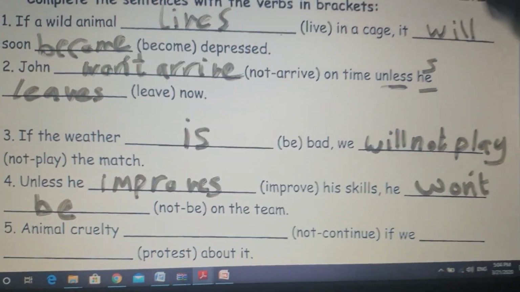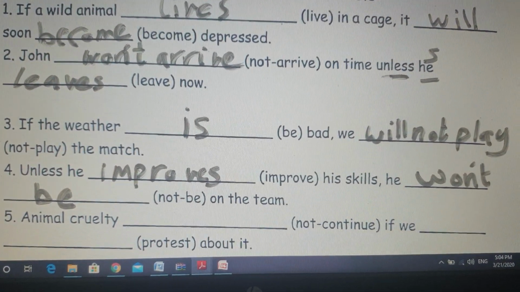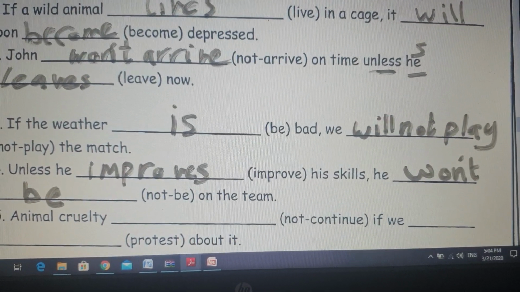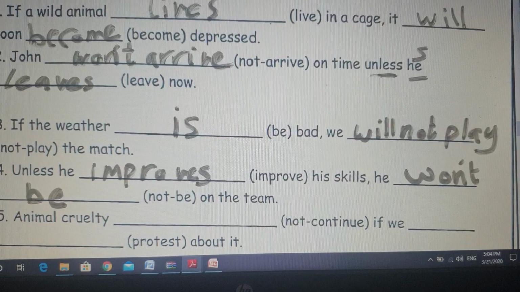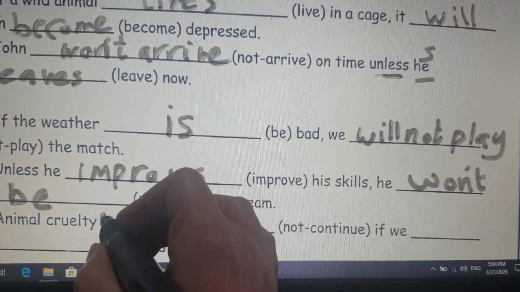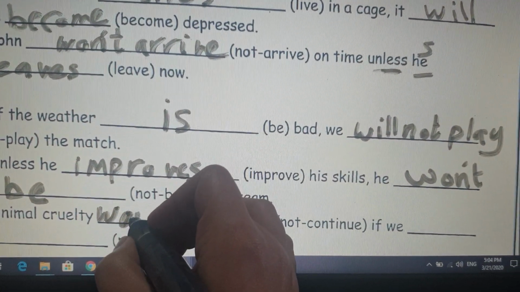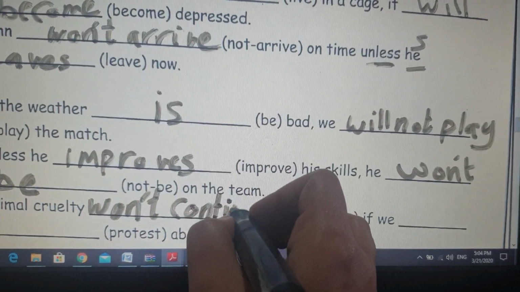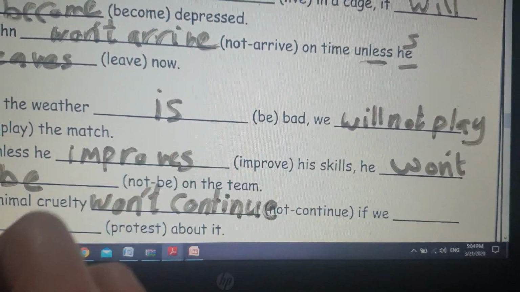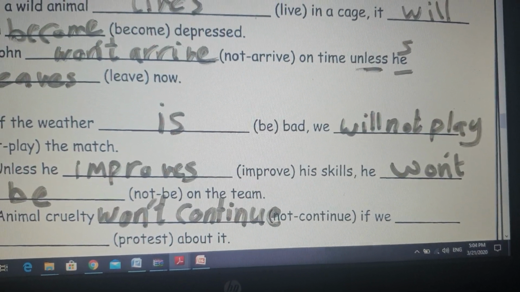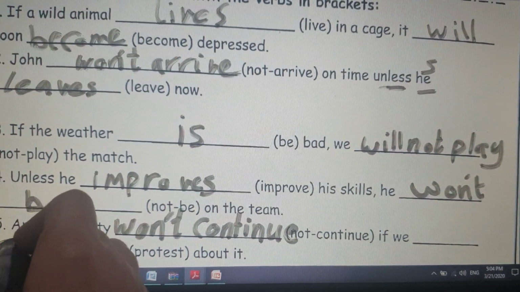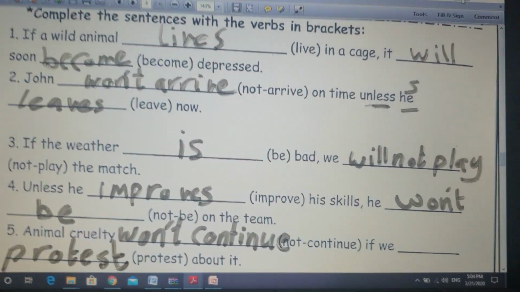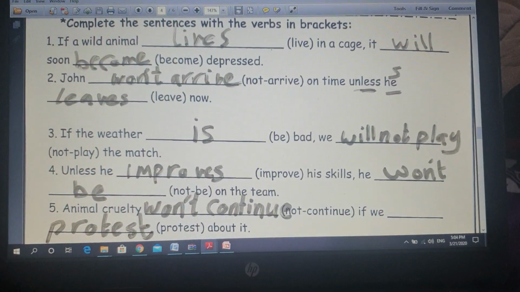As we said, after will we use verb 1, so we need to use be as it is. Number 5, animal cruelty won't continue if we protest. Okay?